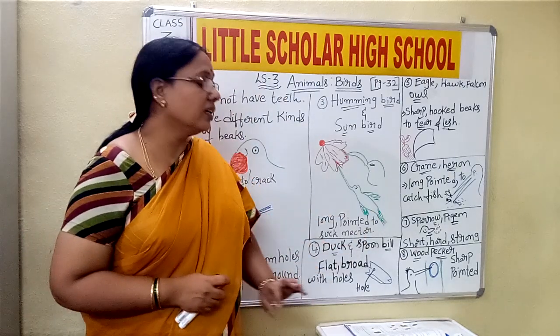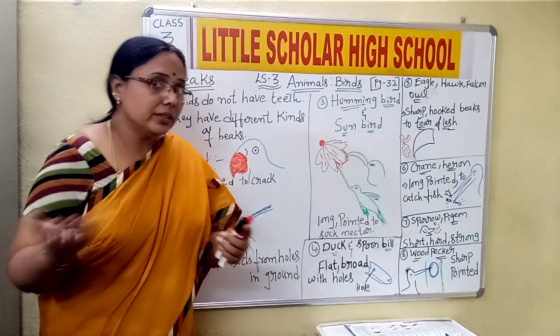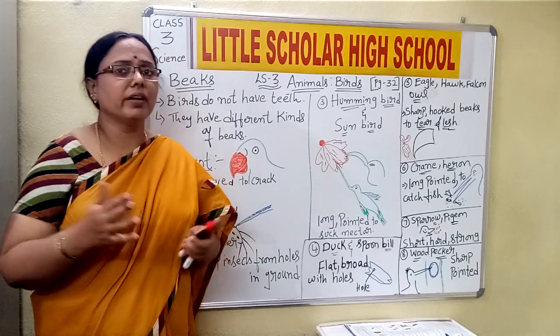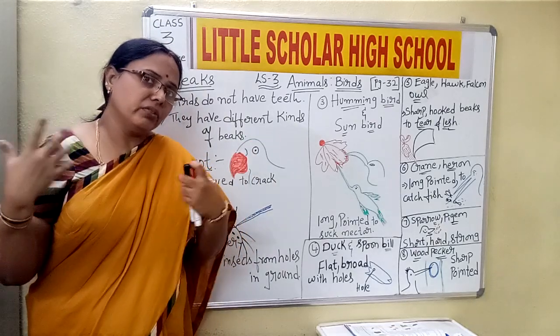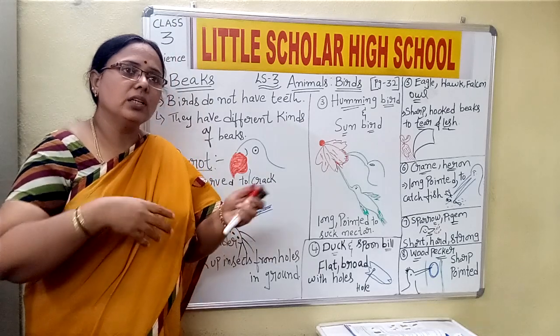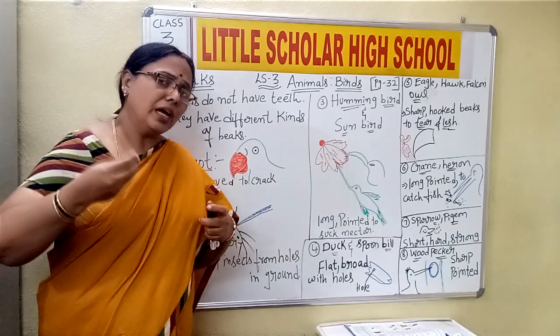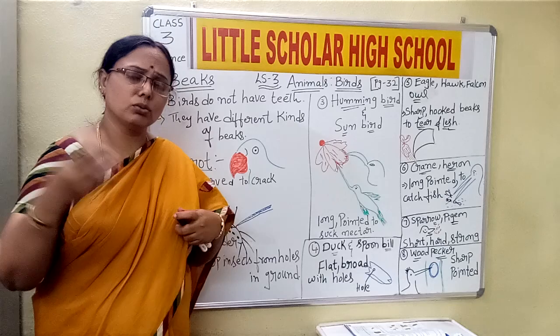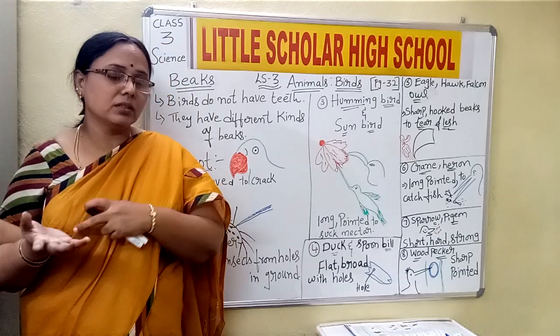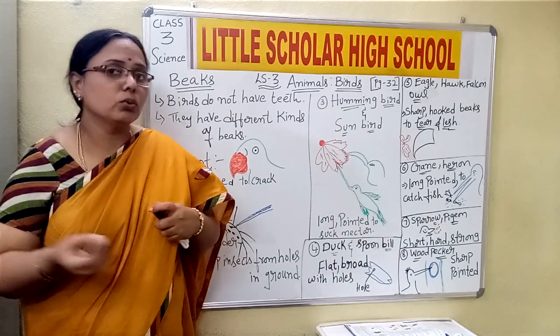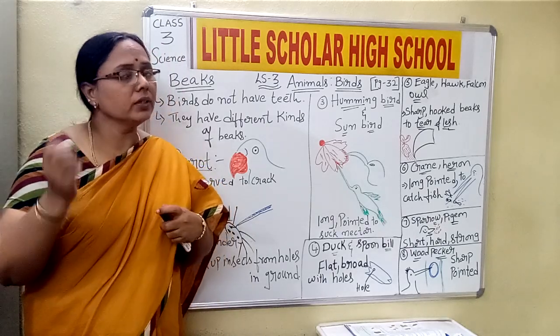They will eat the grains, children. So just now I said that we find these sparrows in our surroundings. Yes or no? We find them in the surroundings. Naturally, the food grains or some of the uncooked grains which are just thrown out, or sometimes for drying purposes we put them in the sun. So these sparrows feed on those kinds of grains.